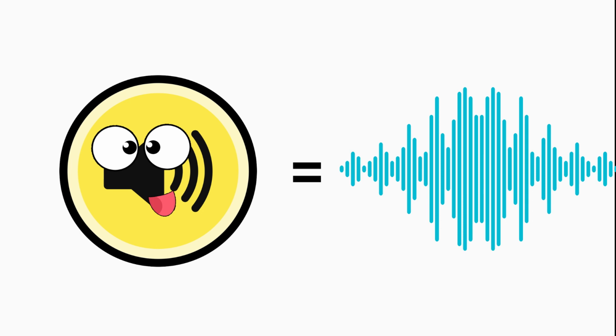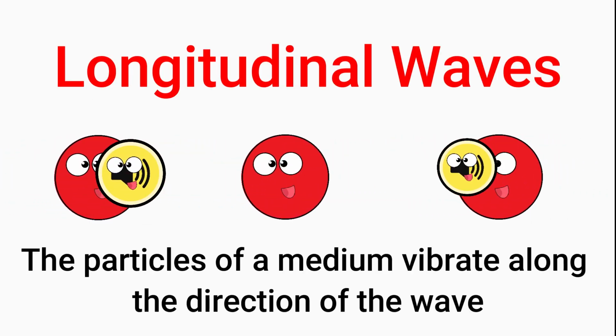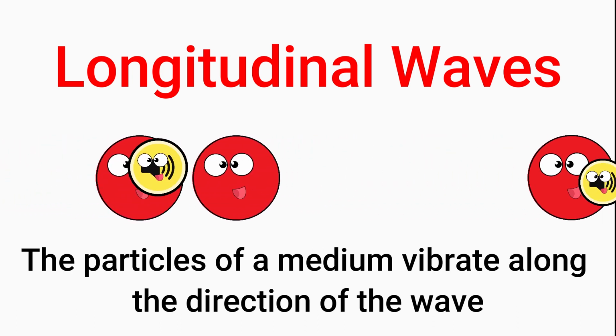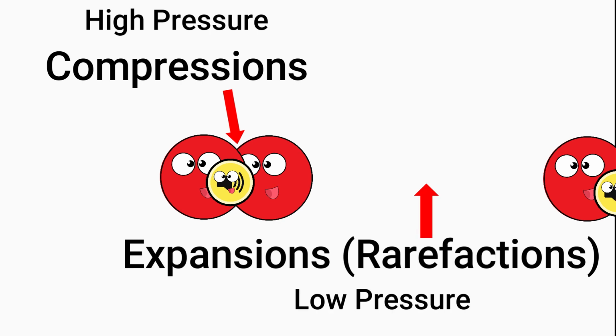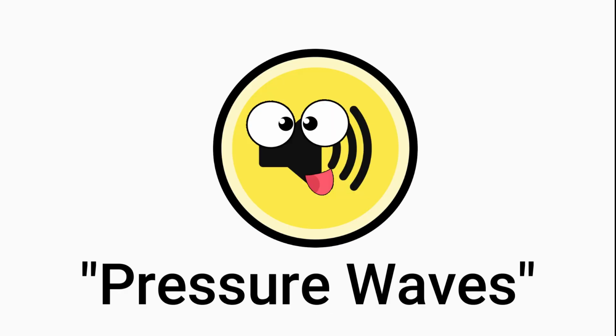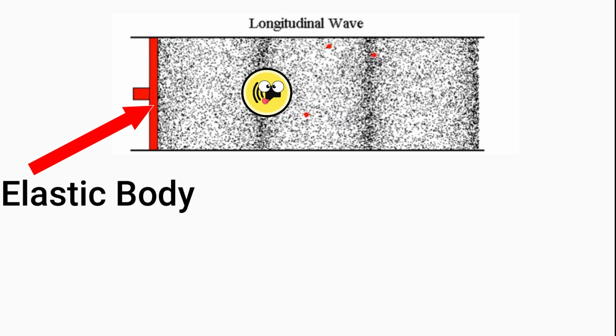Sounds are waves, longitudinal waves, meaning the particles of a medium vibrate along the direction of the wave. This causes the formation of pockets of pressure called compressions and expansions. This is why sound waves are also known as pressure waves. Sound waves are caused by rapid mechanical vibrations of elastic bodies, which pushes nearby air particles to collide to one another, creating compressions and waves.